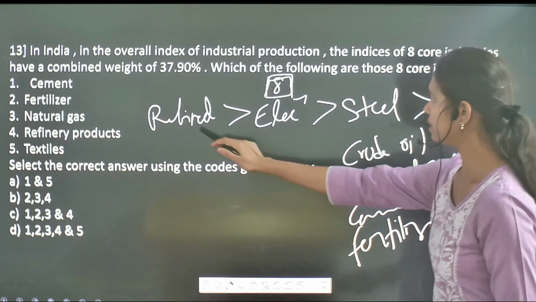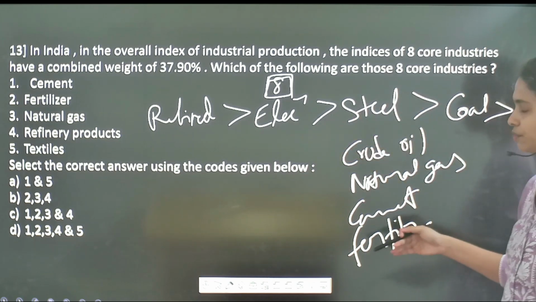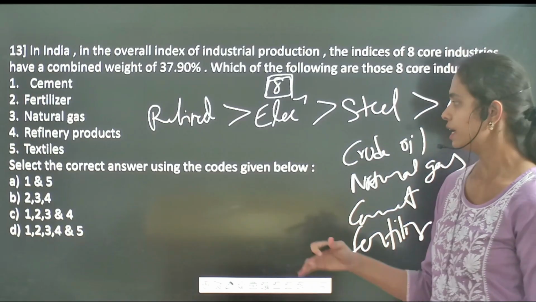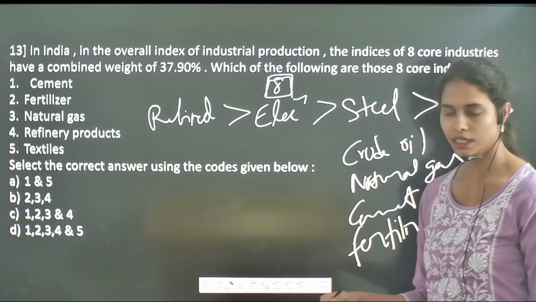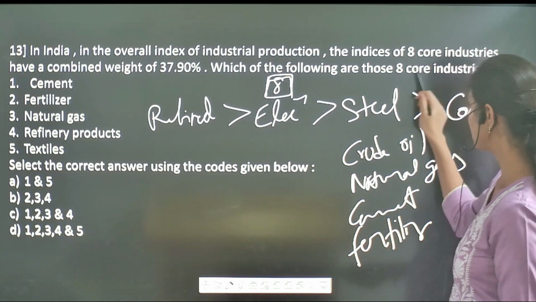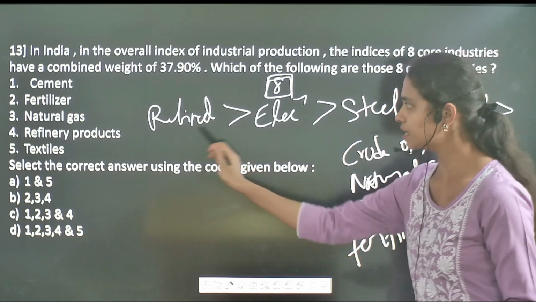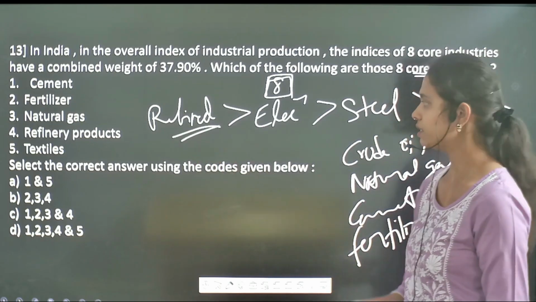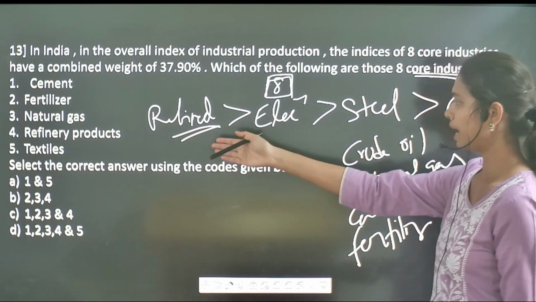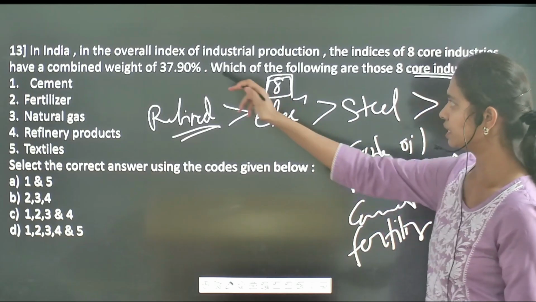So it is 1, 2, 3, 4, 5, 6, 7, 8. These all 8 were the 8 core industries which act as the foundation in different economic activities in India, and all these 8 core industries have to be remembered in the given weightage. That means these refined products have the greater weightage than the remaining, and these have to be remembered according to the weightage which has been given for these 8 core industries in this index called the index of